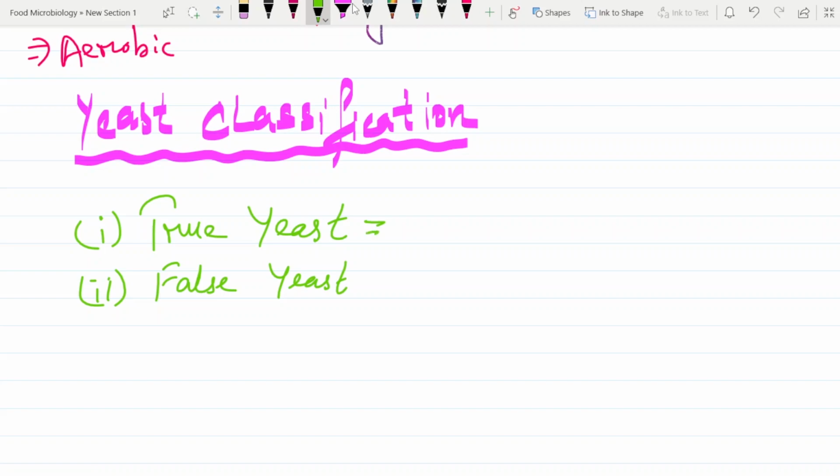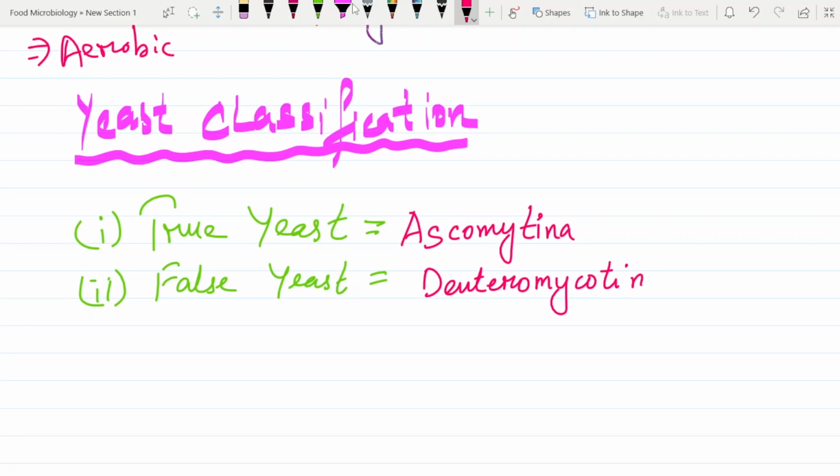Now what is true yeast and what is false yeast? Don't worry, I'm here to explain. True yeast are from the subdivision Ascomycotina, and false yeast are from the subdivision Deuteromycotina.